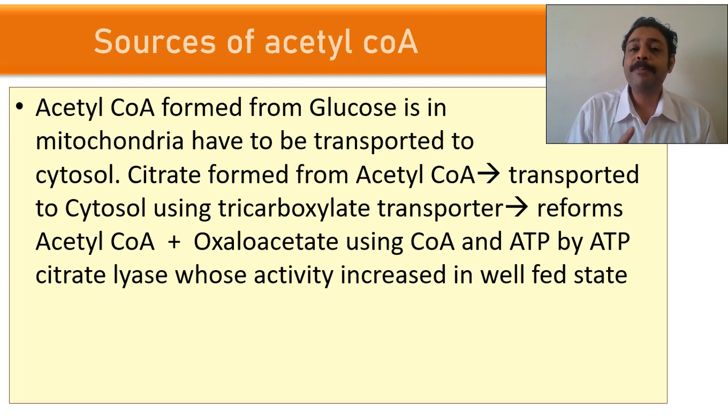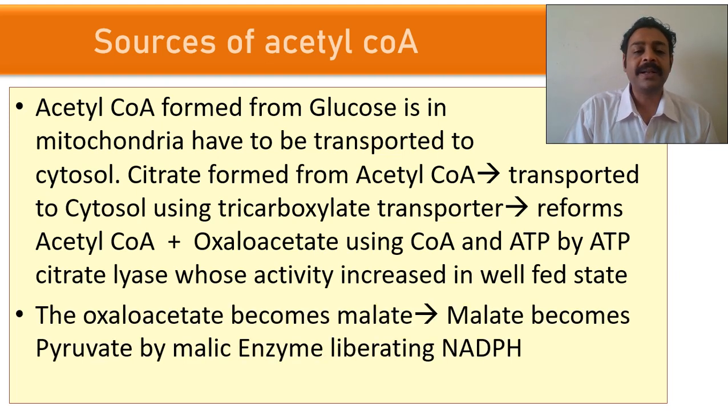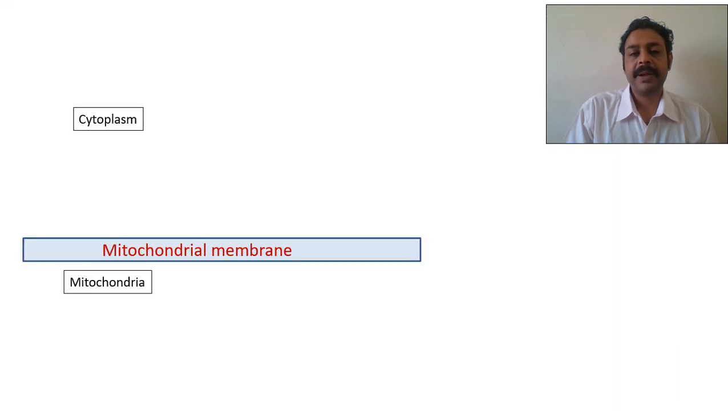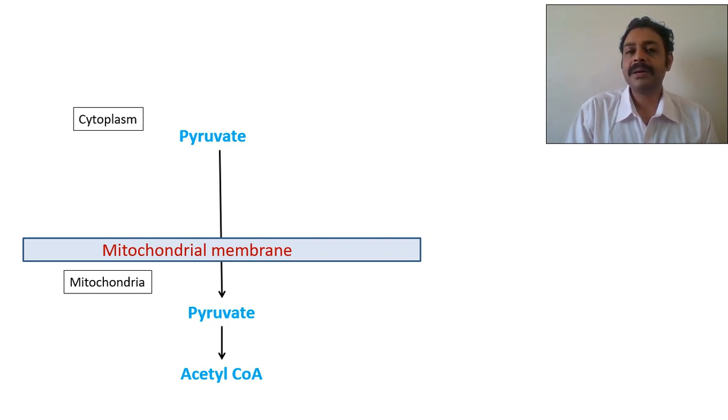So we need a pyruvate transporter. You can see the pyruvate transporter. The pyruvate from glycolysis enters into the mitochondria by a pyruvate transporter. There it becomes acetyl-CoA. How does pyruvate become acetyl-CoA? By the pyruvate dehydrogenase enzyme. It's a multi-enzyme complex. Acetyl-CoA enters into the TCA cycle. So what is the first step of the TCA cycle? Acetyl-CoA plus oxaloacetate gives citrate.